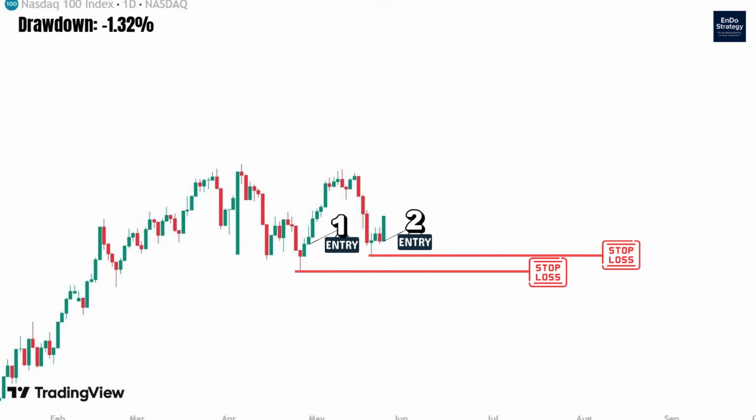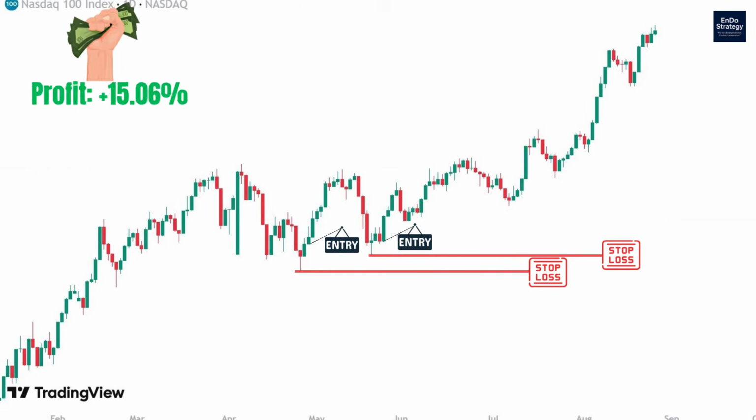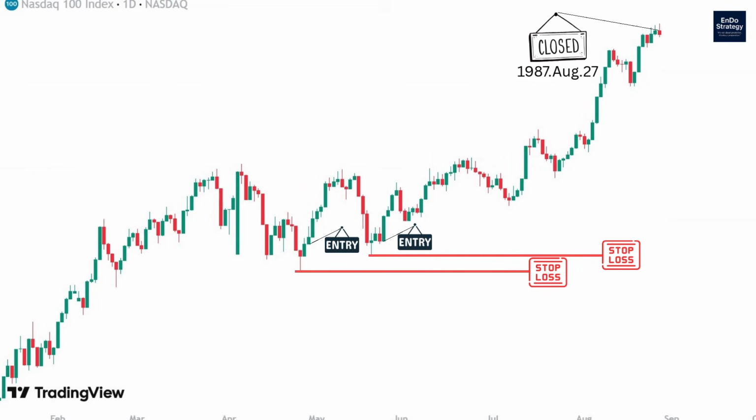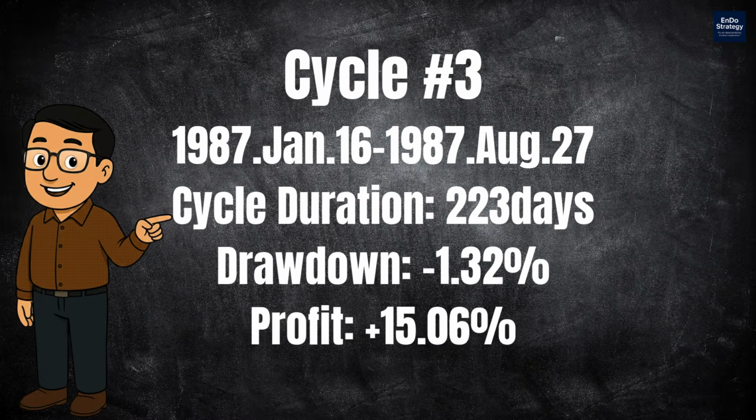open the second position. After entering, the market rises, not only recovering the loss from the previous stop loss, but also reaching a profit equal to 15% of our original account balance. So, according to rule number 5, we secure the profit and close both positions, ending this cycle. Please take a look at the results of this cycle.